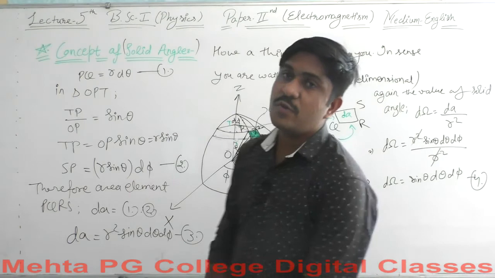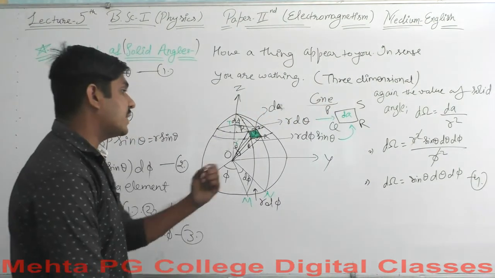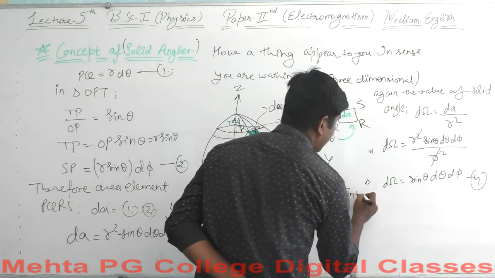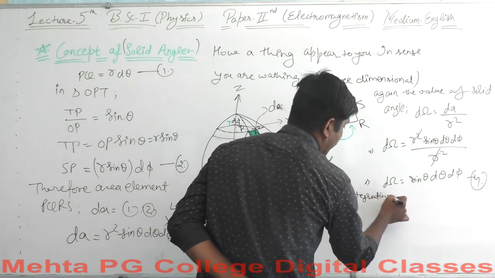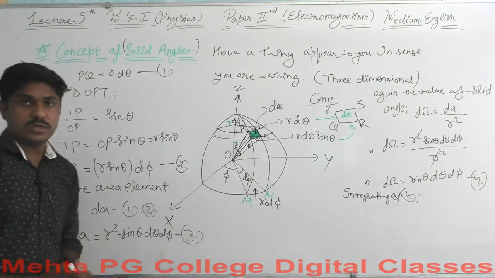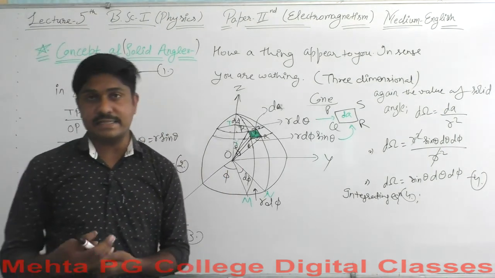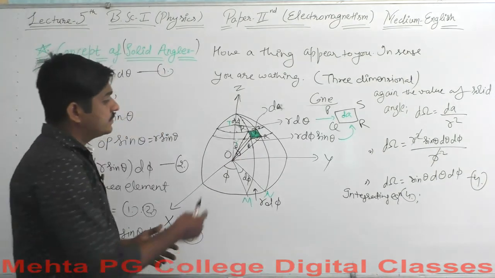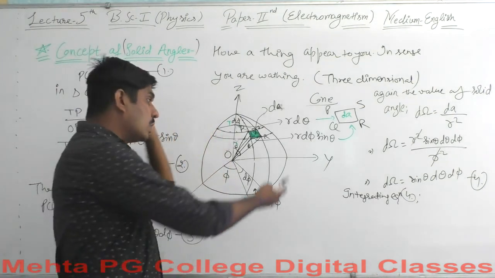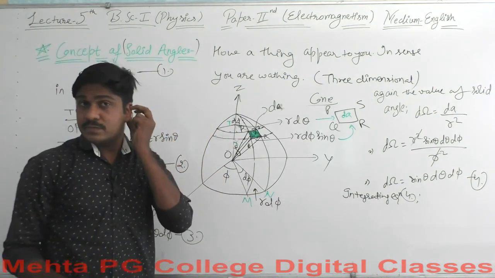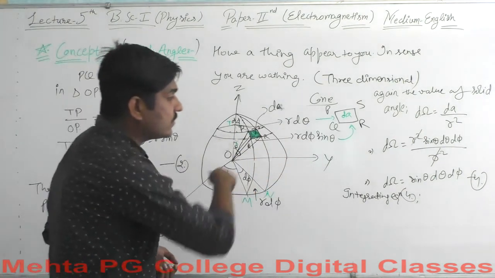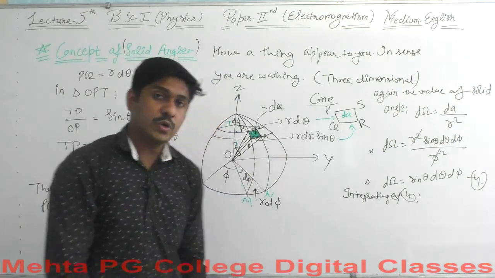So what will be the value of omega here? For the value of omega we need to integrate equation 4. Where does the value of theta exist, from where to where? Theta could be 0 to 180 degrees. But the value of phi could have a complete rotation there, so phi must be from 0 to 2 pi.